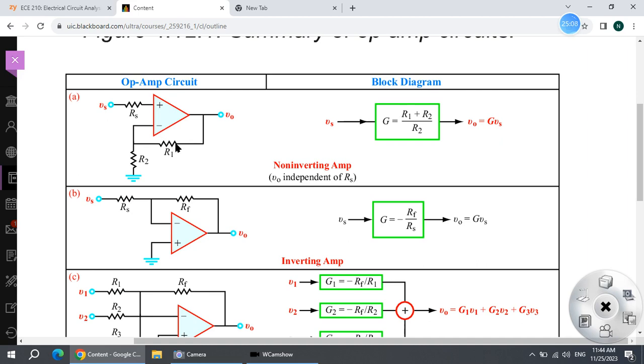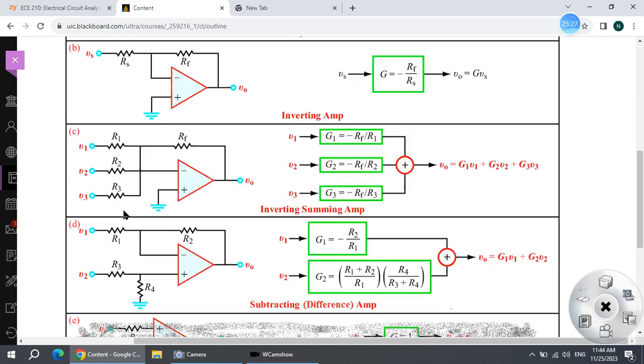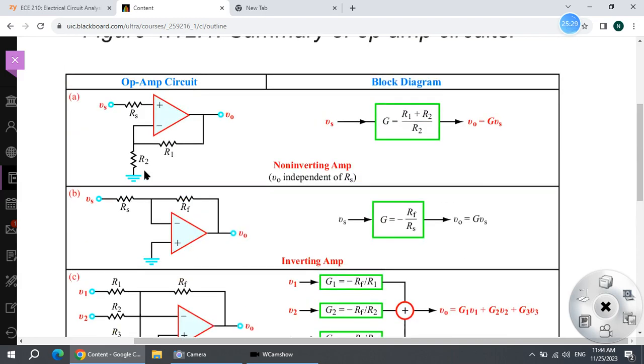Okay. So three things can help you recognize which is which. This is positive, this is negative. Both are locations for the input. The input may be a voltage, may be a ground. If they are different, then you have a different circuit. And another way: here you have feedback. This feedback can help you to determine which resistor is which.